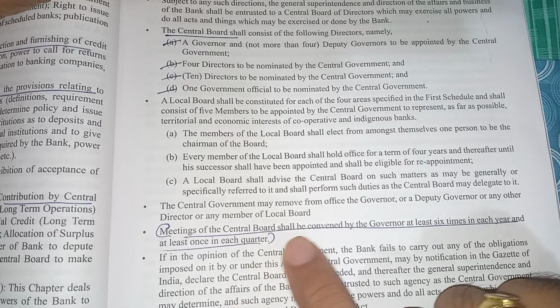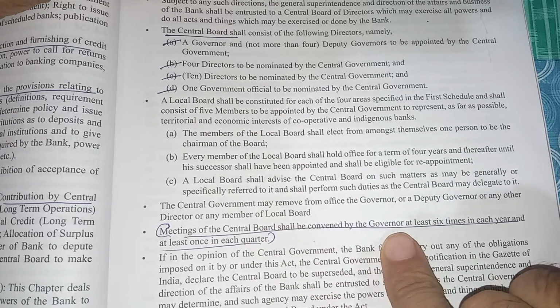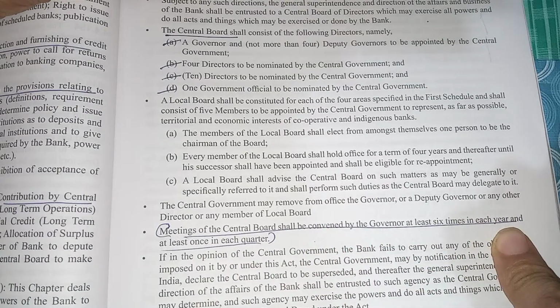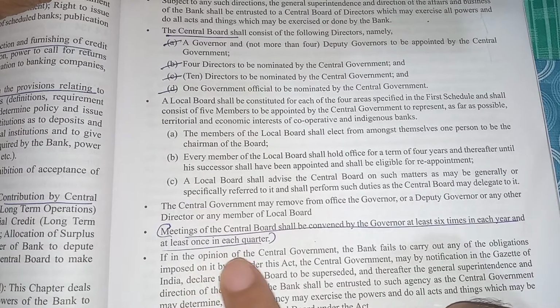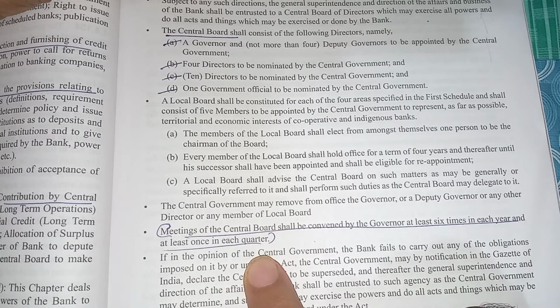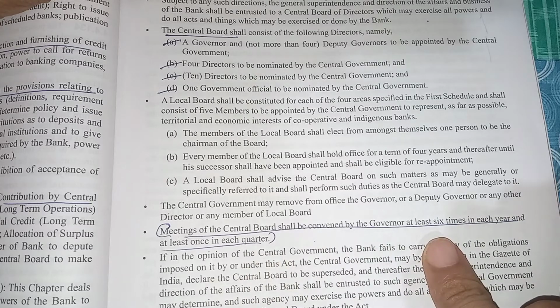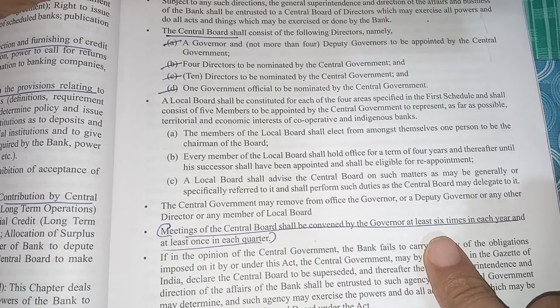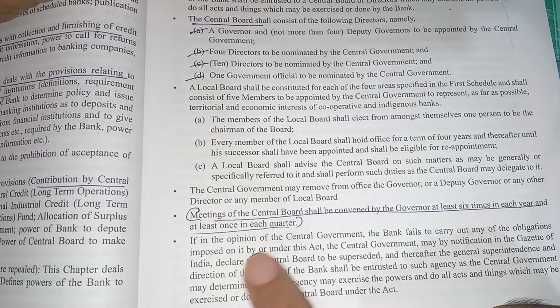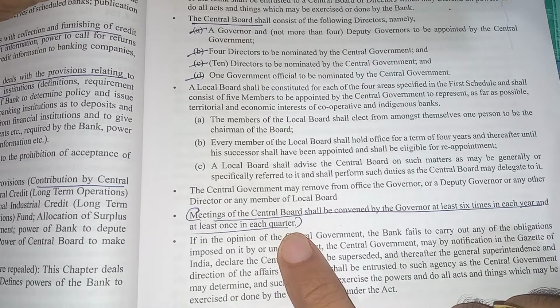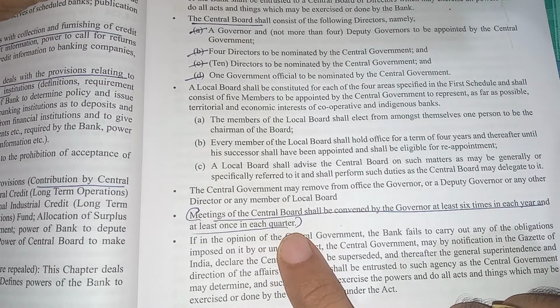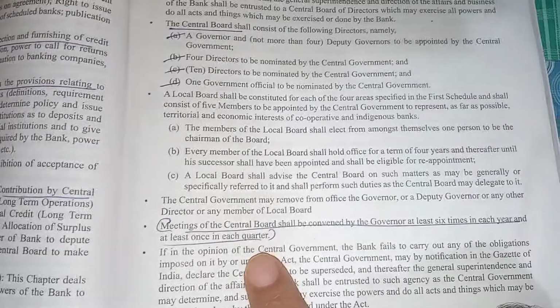Then a meeting of the central board shall be convened by the governor at least 6 times in each year and at least once in each quarter. So in 1 year you have to hold 6 meetings, at least once in each quarter. I don't find any logic in that actually.